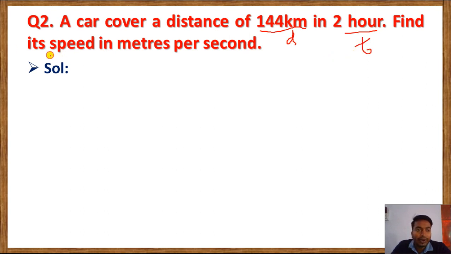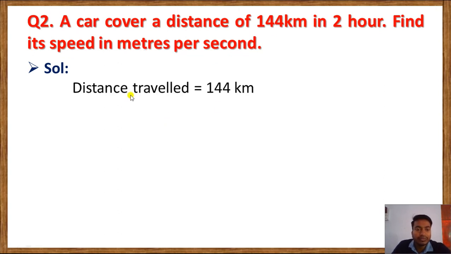We have to find out speed but in meter per second. Here we have the data in kilometer and hour, so whatever speed we get will be in kilometer per hour, but that answer we have to convert into meter per second. Understood? Let's see how to solve this one.